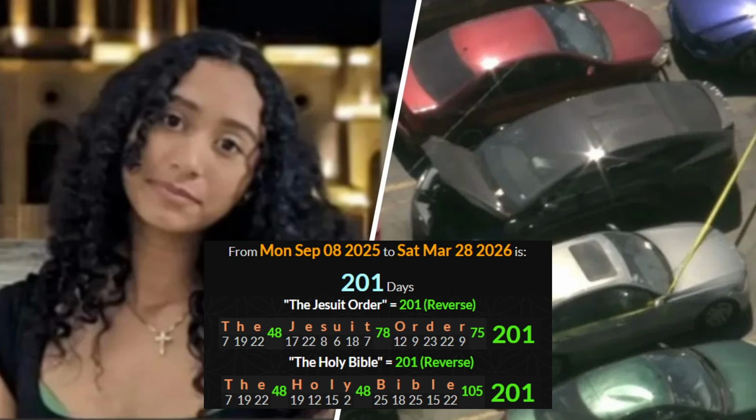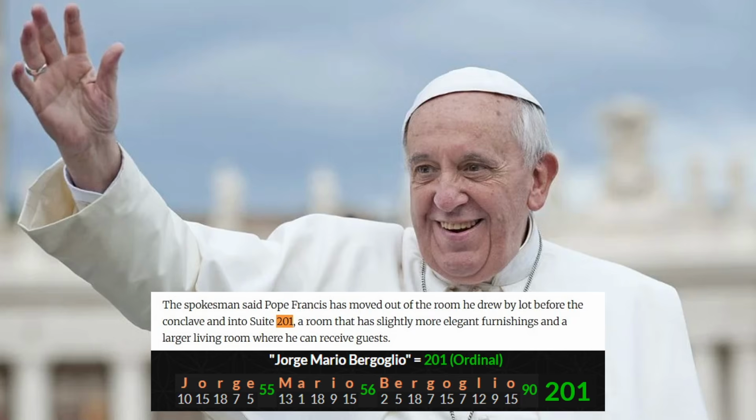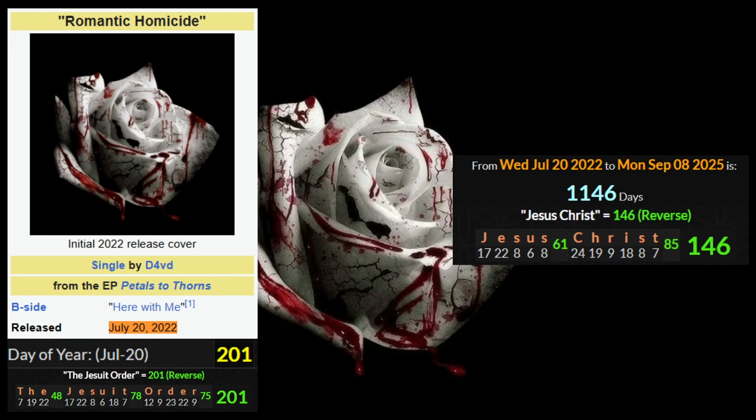Everything these people do, everything they show you is for a reason. You just have to peel it back. So yes, this is a Jesuit ritual that we're looking at. That's why her name happened to be Celeste, meaning heavenly or of the sky. And she was sacrificed, right? On this Jesuit numerology.